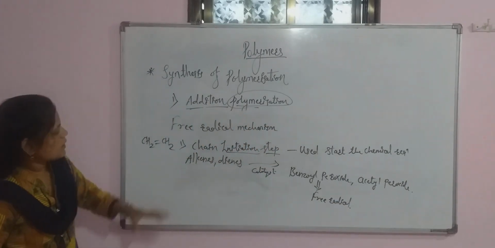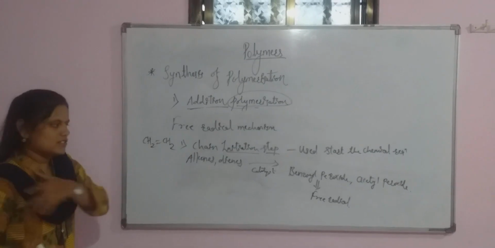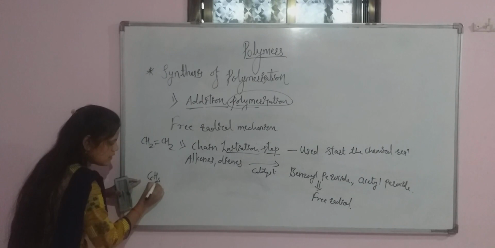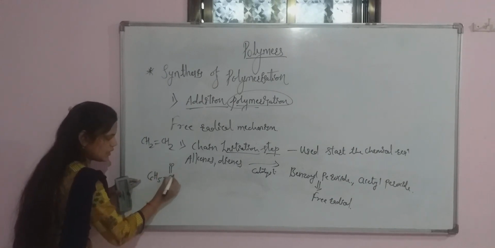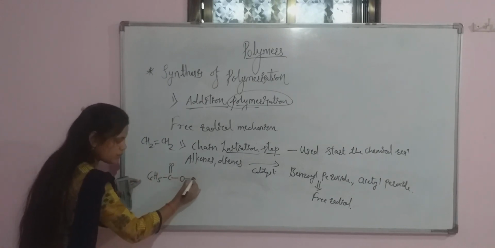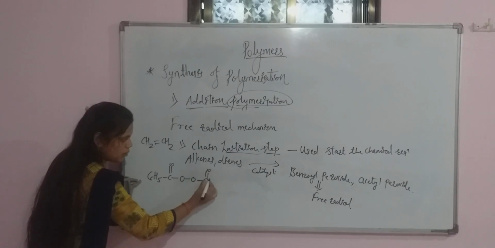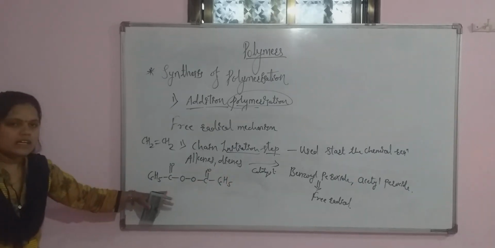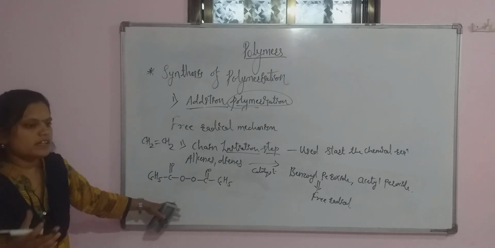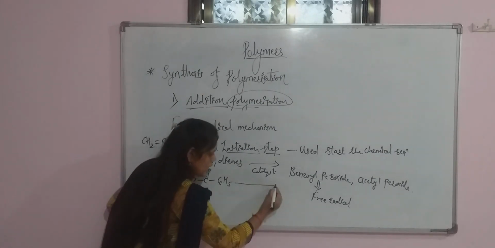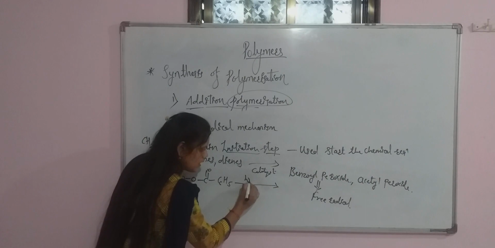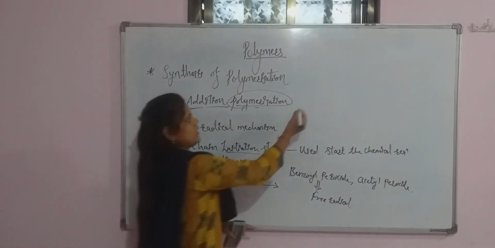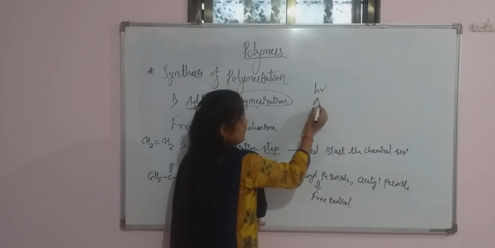That step is nothing but the chain initiation step. So what did I take here? Benzoyl peroxide, that is C6H5, C double bond O, O, C double bond O, C6H5. I took a small amount of benzoyl peroxide and exposed it to sunlight. Here h nu means sunlight or heat. It is denoted like this.